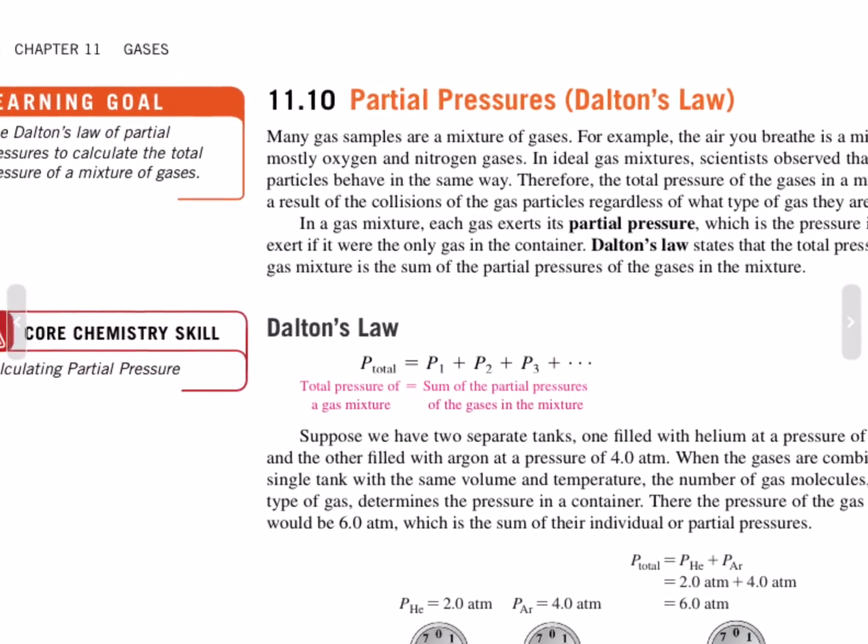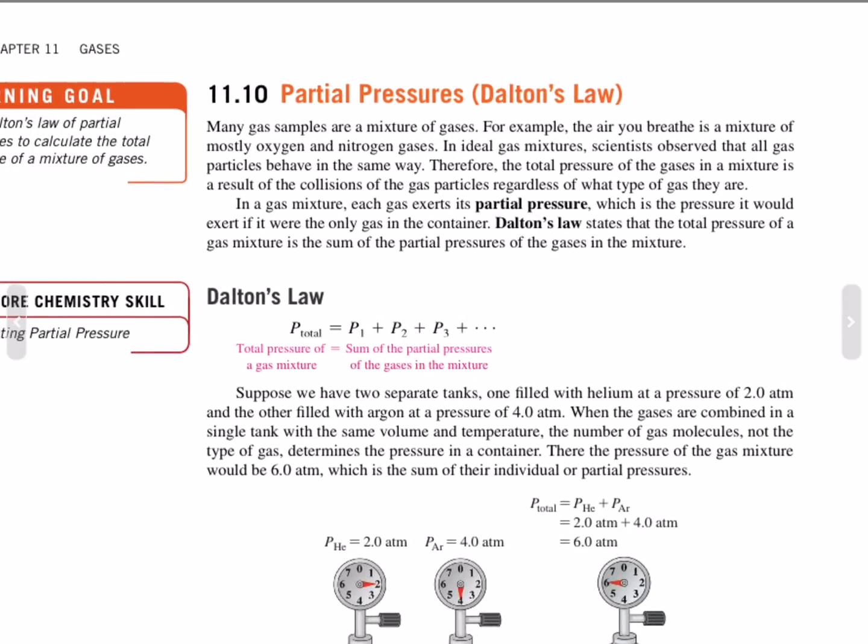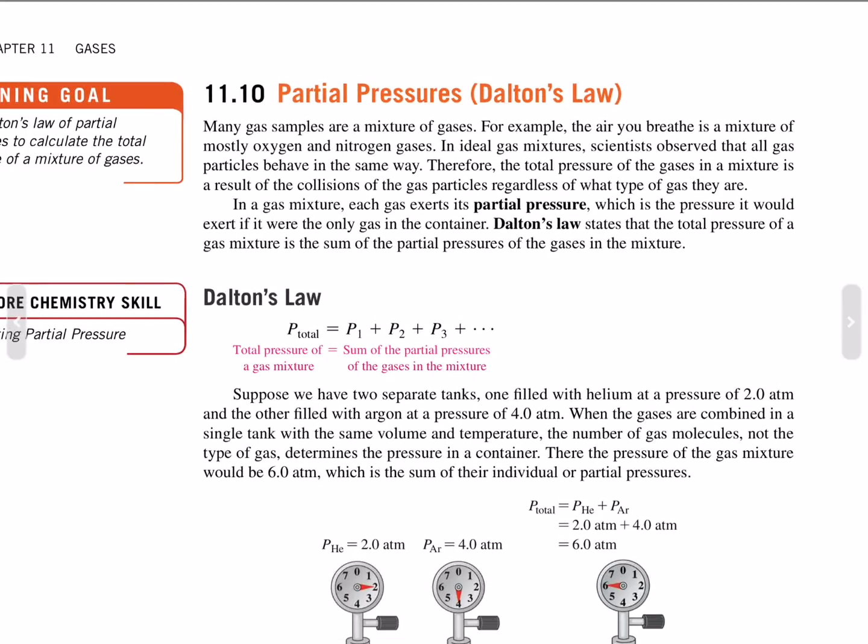Section 11.10, Partial Pressures, Dalton's Law. Many gas samples are a mixture of gases. For example, the air that you breathe is a mixture of mostly oxygen and nitrogen gases. In an ideal gas mixture, scientists observe that all gaseous particles behave the same way. Therefore, the total pressure of the gas in a mixture is a result of the collision of the gas particles, regardless of what type of gas they are.